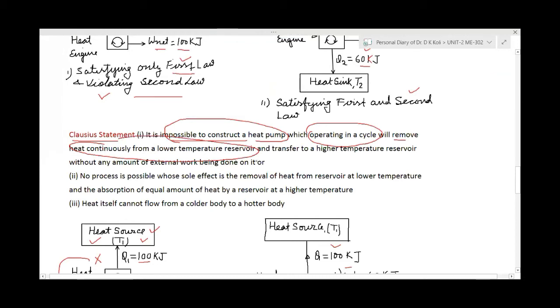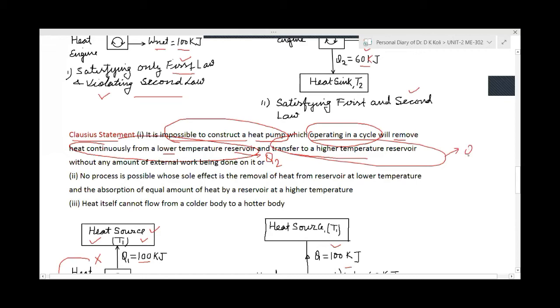Heat removing means definitely it will take heat from the lower temperature reservoir, so we are talking about Q2. It is taken from the lower temperature reservoir and transferred to the higher temperature reservoir. When we transfer to the higher temperature reservoir, we are talking about the heat Q1, without any external work being done. No work it will take.